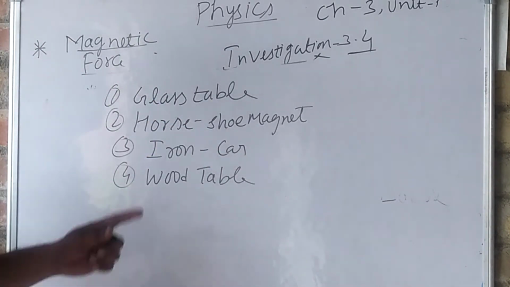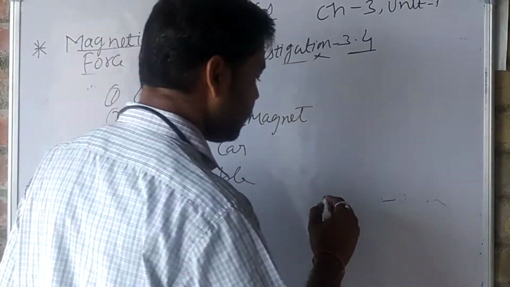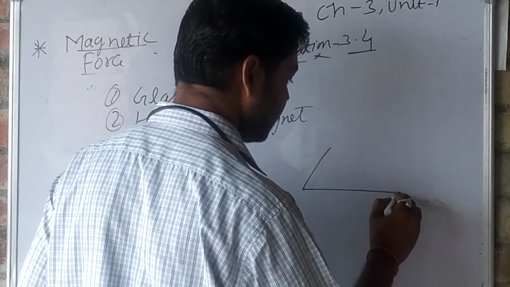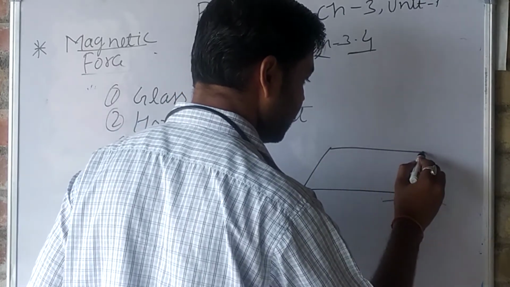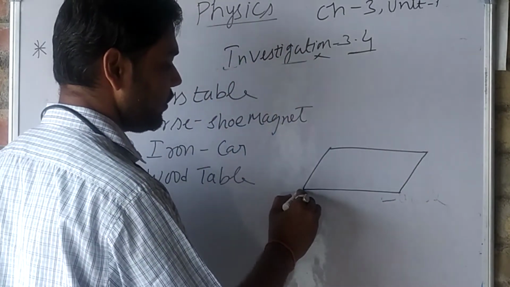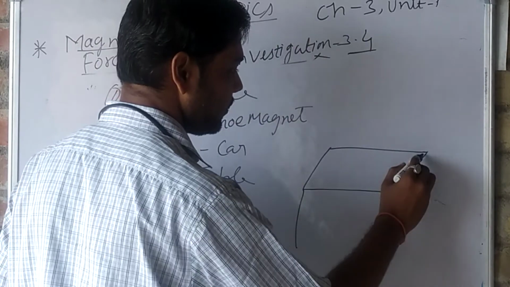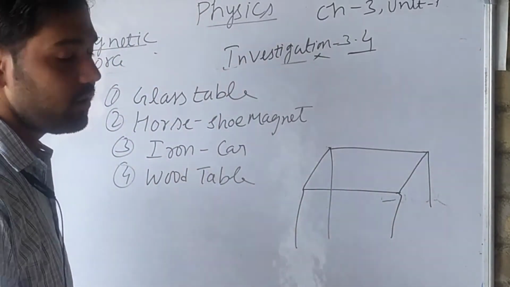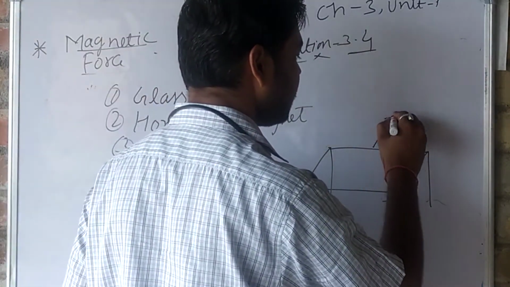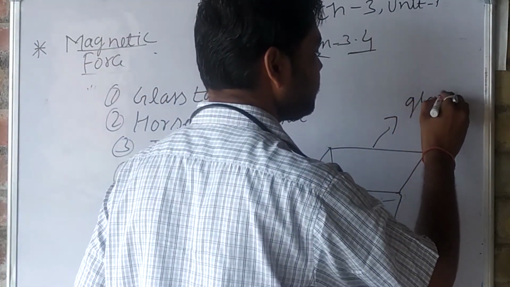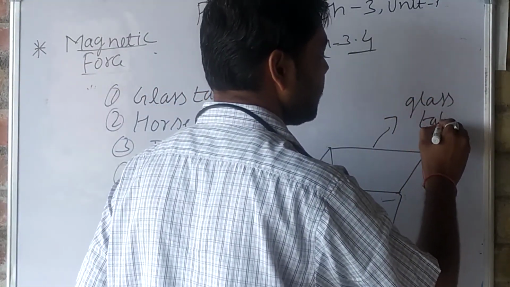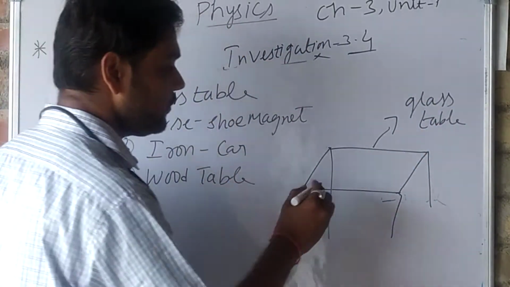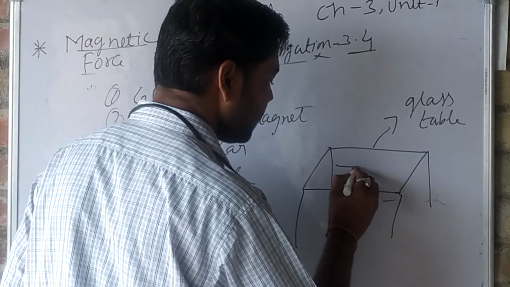So what we will have? We will have a glass table. So consider this as a glass table. And we will have an iron car placed on this table.